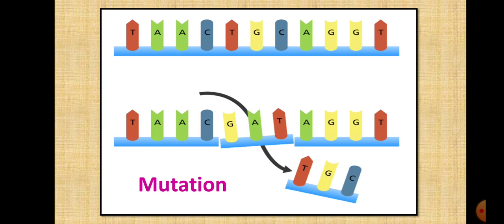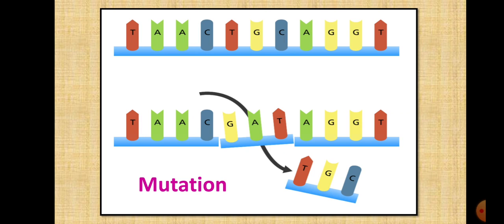Now these mutations could be minor, that is a single gene might be replaced, or even a complete codon might be replaced, which is known as a major mutation, that you can see in the presentation on your screen.